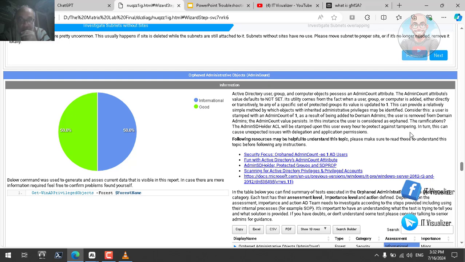This can cause a lot of issues, because if I remove him from domain admins and try to put him in another group, this will not be done because the admin count of this user is 1. We will see that something called AdminSDHolder will be stamped upon this user every hour to protect against tampering.